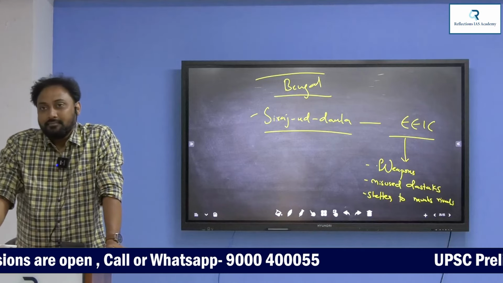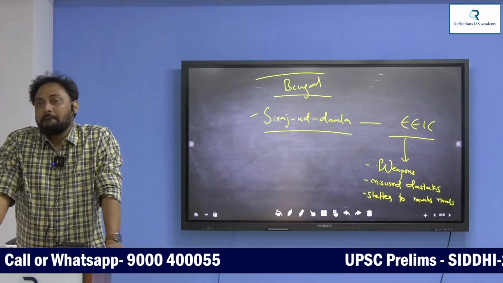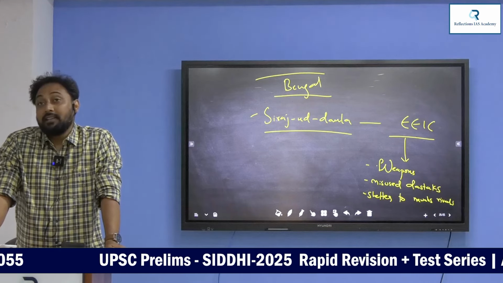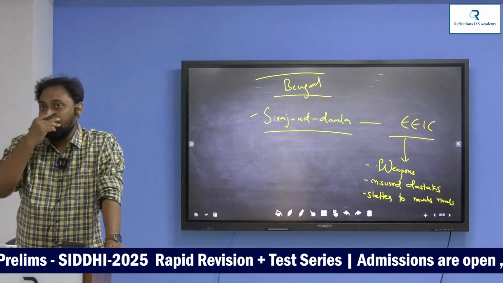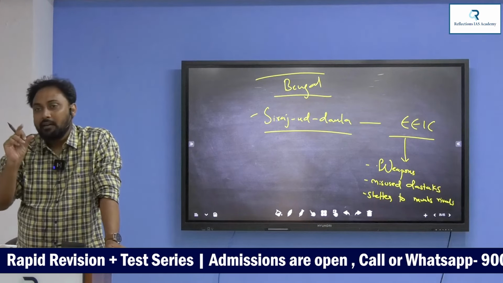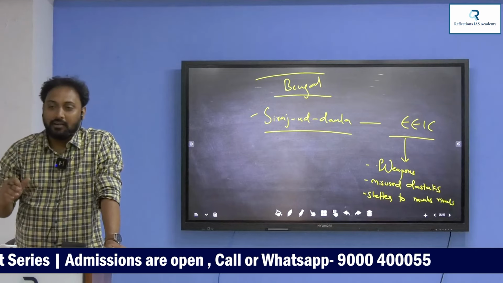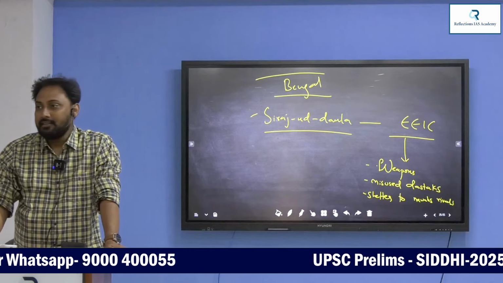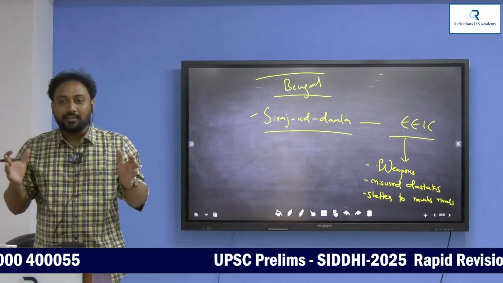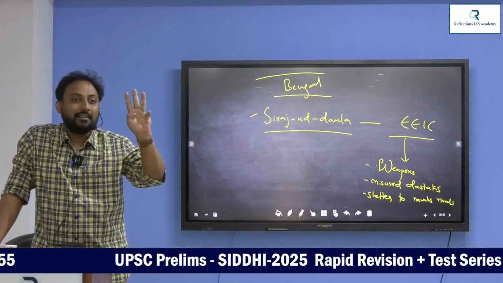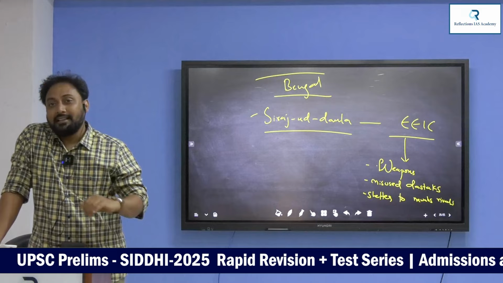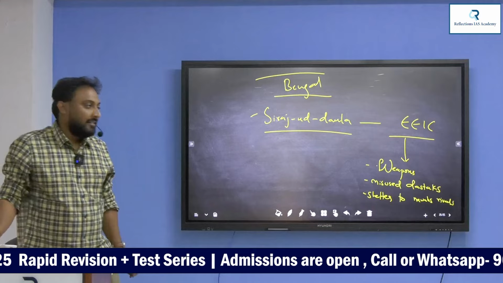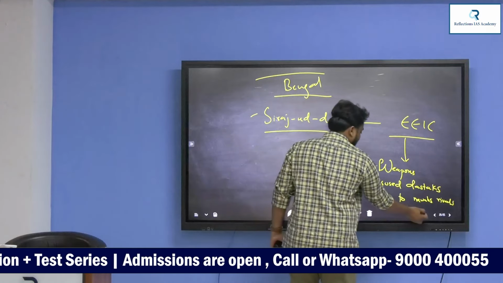Understand? That's why there is a statement-based question given in UPSC. With the Battle of Plassey, the company controlled or conquered Bengal. But with the Battle of Buxar, the company consolidated its power in India. Understand? Initially they only controlled, later they consolidated their power because three powers came under their control. Now in 1765, the next year, they signed the Treaty of Allahabad. Understand? Very, very important.